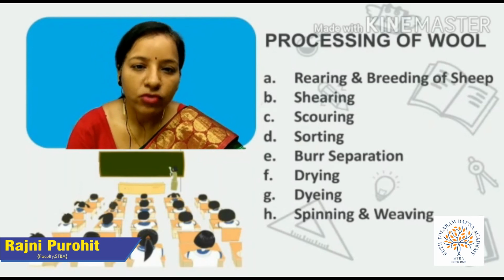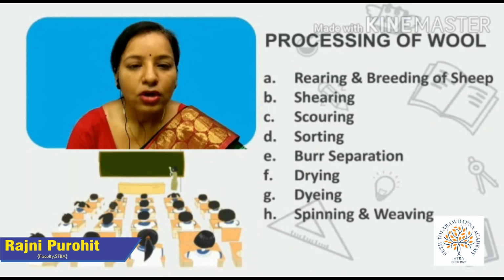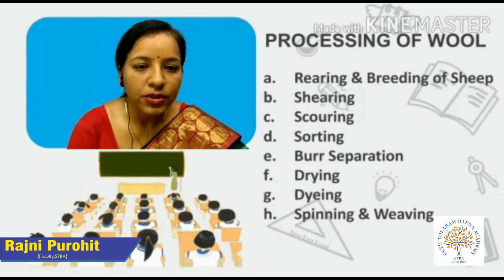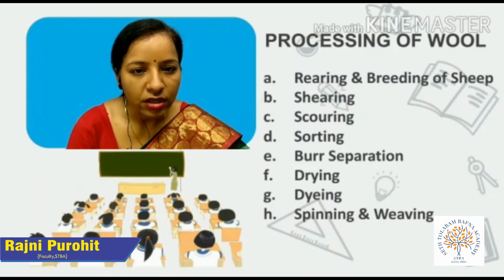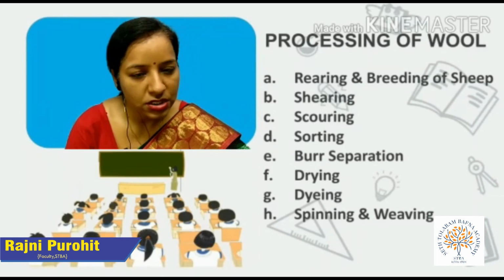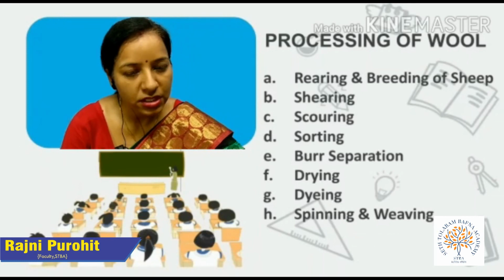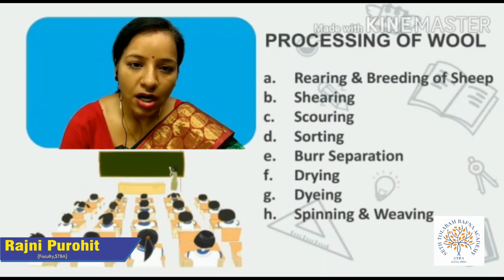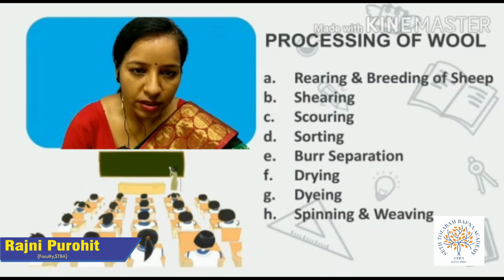First one, rearing and breeding of sheep. Rearing means to grow and keep the sheep, and in return they take wool out of them. For rearing, shepherds of many areas like Gujarat, Rajasthan, Himachal Pradesh, Arunachal Pradesh, Sikkim, etc. rear a large number of sheep and take them out for grazing.